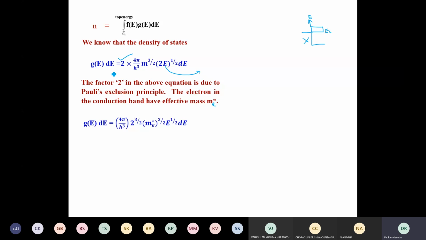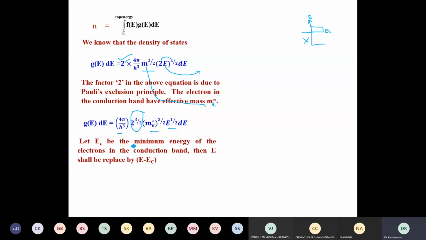So now I reorder this equation. 2 I am writing like this. You have 2 power half, here 2 power 1. Therefore, I'll get 2 power 3 by 2. I have 4 pi by h cube here as usual, and I have me star here, because m is now replaced by me star, and E is the energy. But this energy should be replaced in such a way that it is only for electrons.